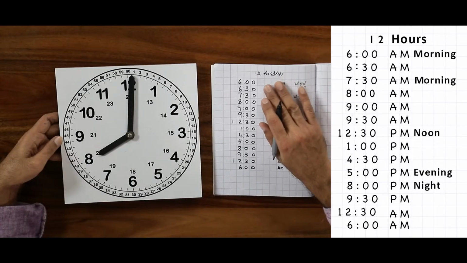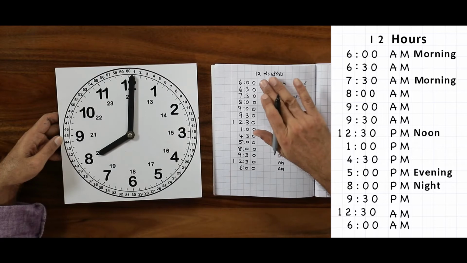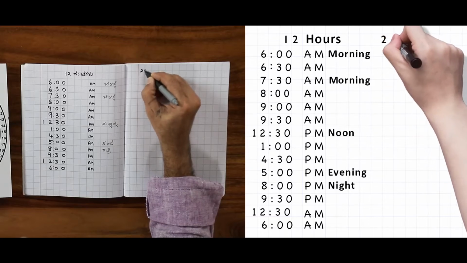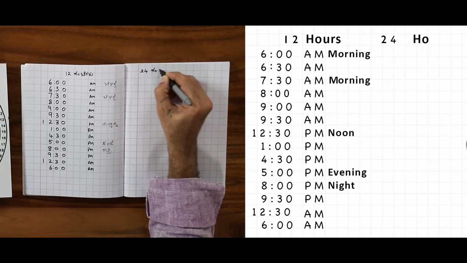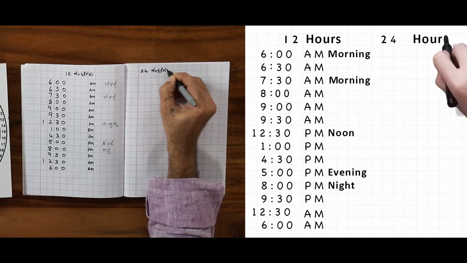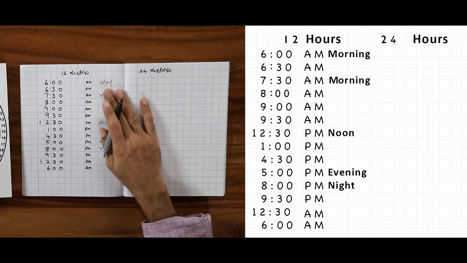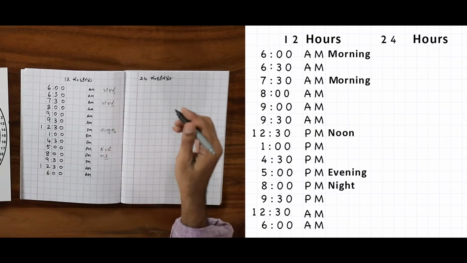Apart from the 12 hours system, there is a different system of writing, the 24 hours system. Let us see how to represent that. Let us write 24 hours here. How do we show time with the 24-hour system?